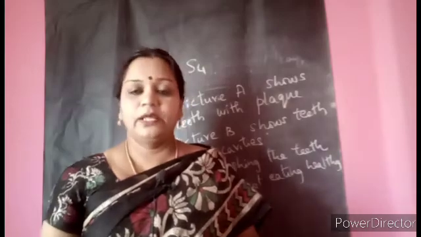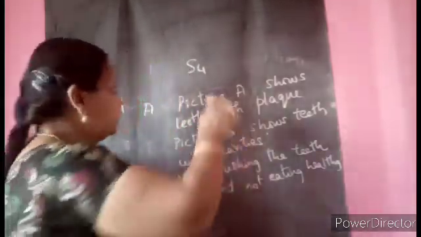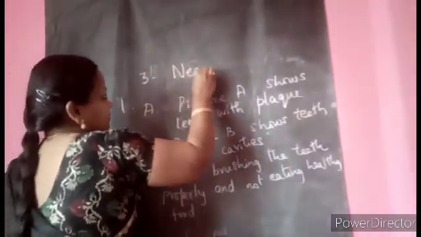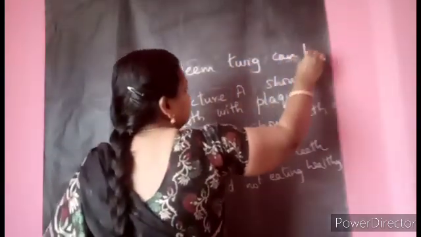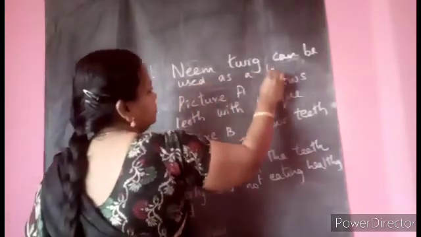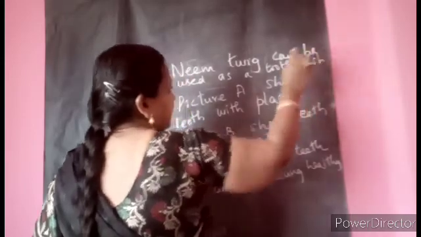Sometimes in an emergency condition, if you don't have a toothbrush, what can be used, children? Yes, a neem twig can be used as a toothbrush. It is only for the time being. Later Sia can get a brush.